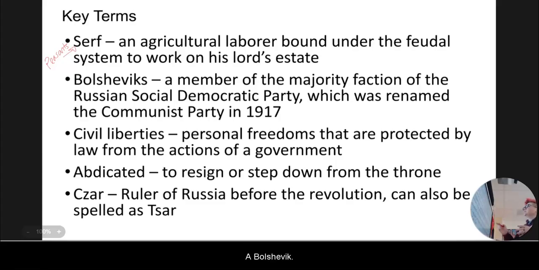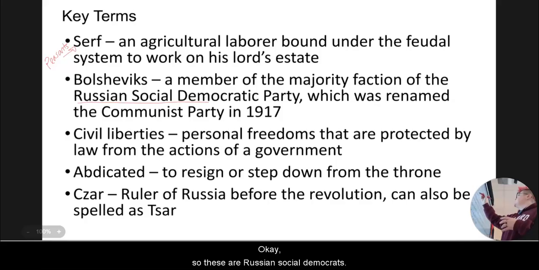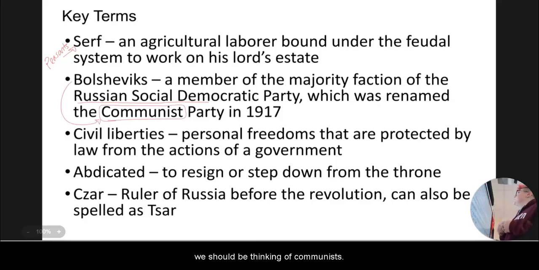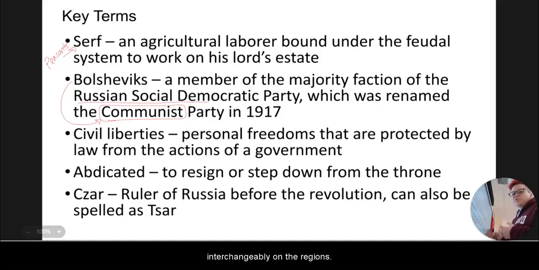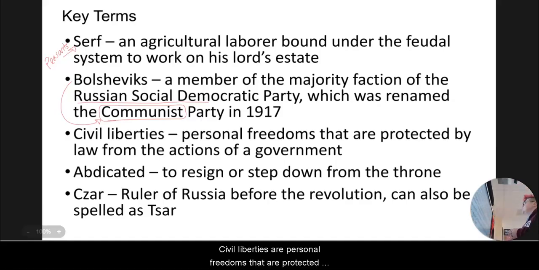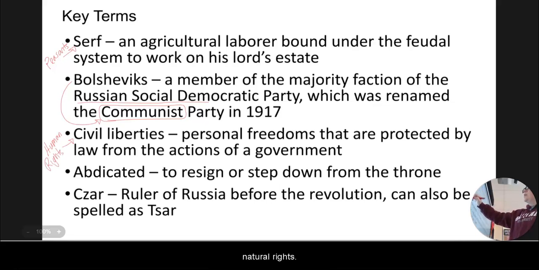A Bolshevik. Okay, so these are Russian Social Democrats. They're communists. So when we see Bolshevik, we should be thinking of communists. But a lot of times they are going to use that term interchangeably on the regions. Civil liberties are personal freedoms that are protected by law from the actions of a government. We can also talk about these as being human rights or your natural rights.